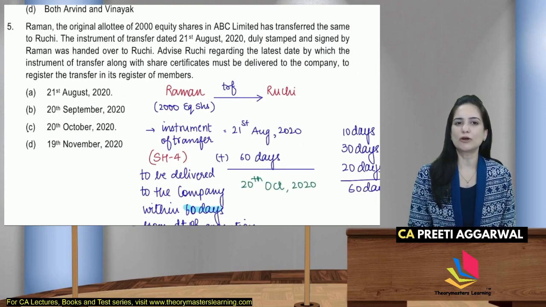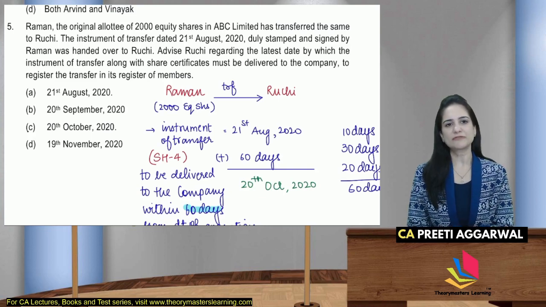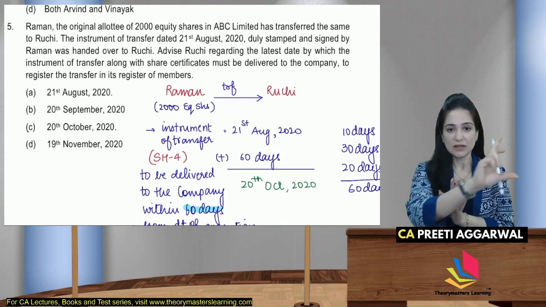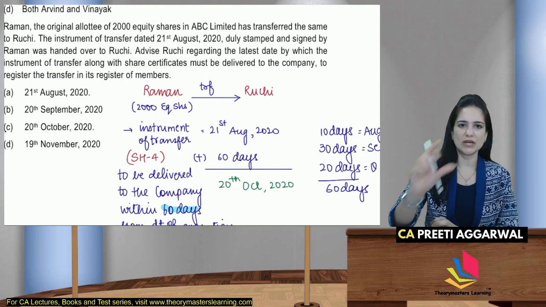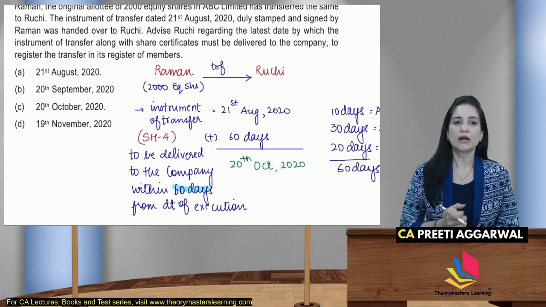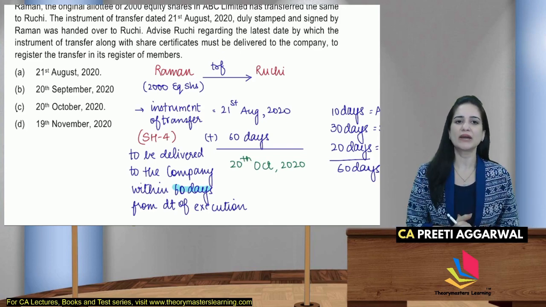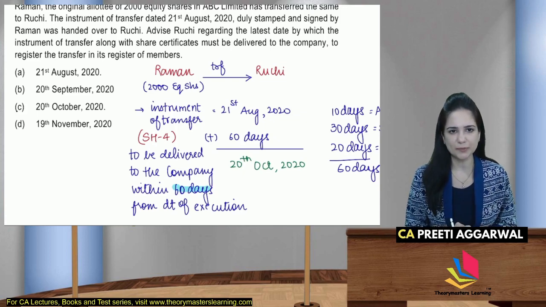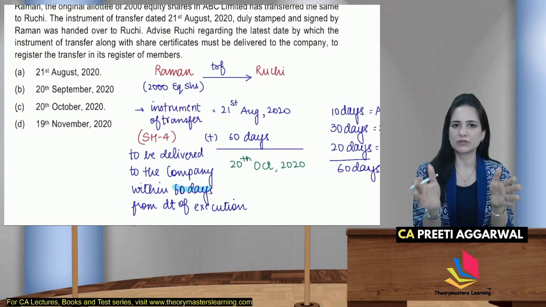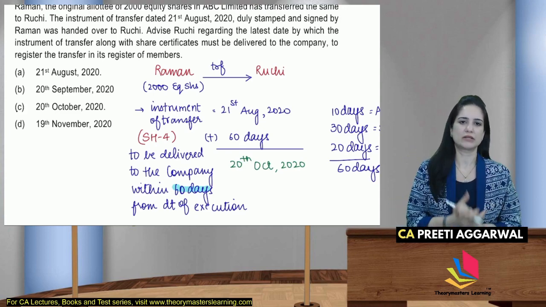Raman, the original allottee of 2000 equity shares in ABC Limited, has transferred the same to Ruchi. The instrument of transfer dated 21st August, duly stamped and signed, was handed over to Ruchi. Wait, represent this properly. So Raman has transferred 2000 shares to Ruchi. The instrument of transfer was delivered, dated 21st of August, duly stamped and signed. Advise Ruchi regarding the latest date by which the instrument along with the shares must be delivered to the company. So SH4, the instrument of transfer, must be delivered to the company within 60 days of execution of transfer.